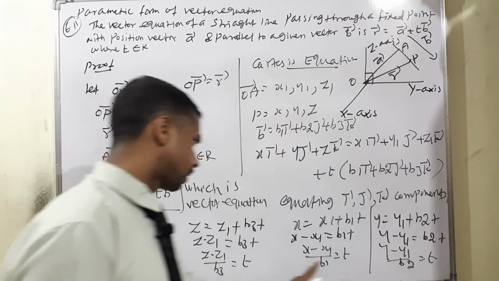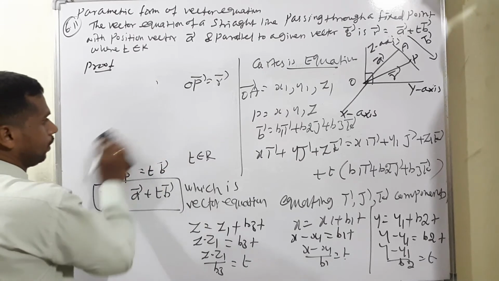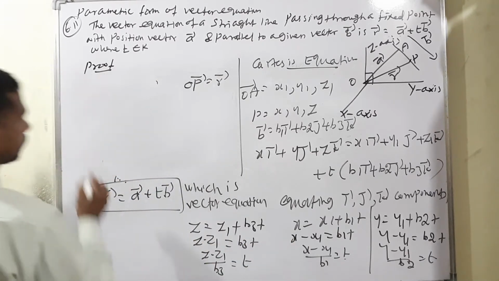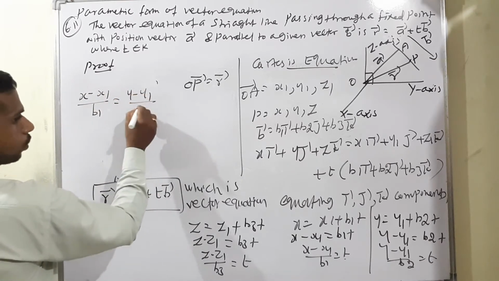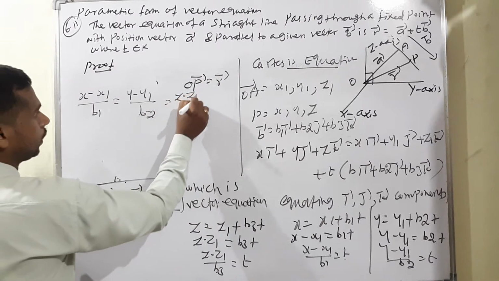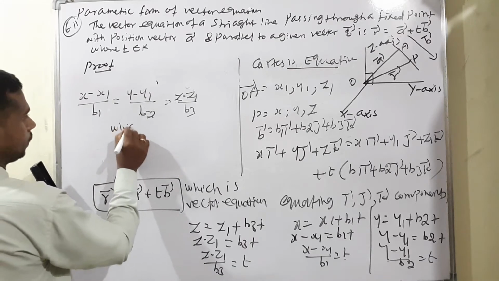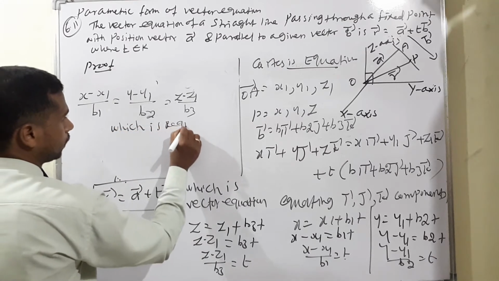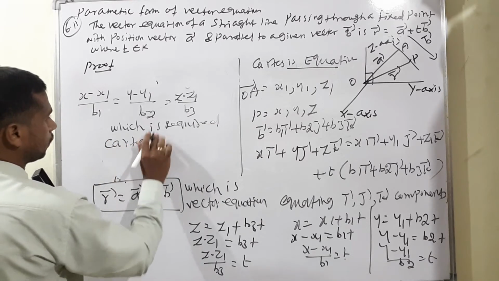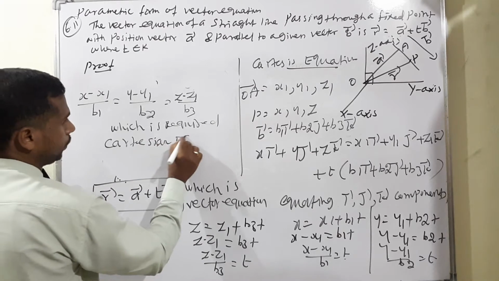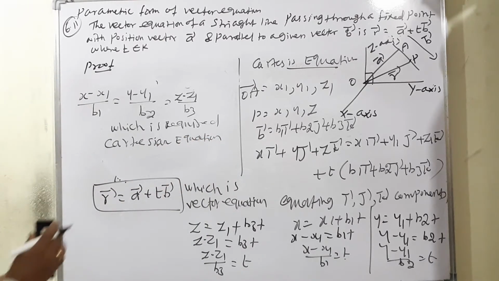Look at the right-hand side: eliminating the value of t gives the Cartesian equation. Eliminating t means starting with x minus x1 by b1 is equal to y minus y1 by b2 is equal to z minus z1 by b3. This is the required Cartesian equation.